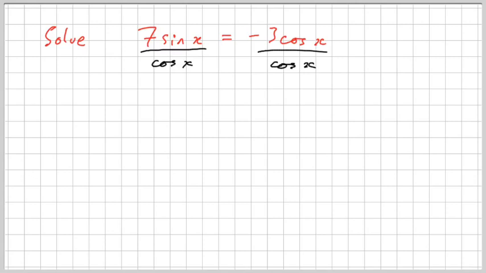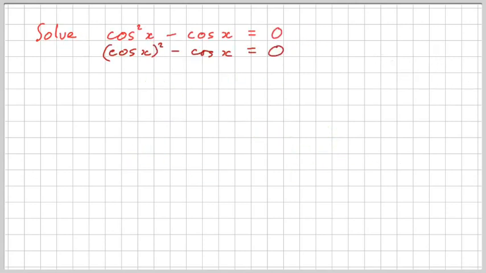So here's the next problem, solving 7 sin x equals minus 3 cos x. Now, it looks complicated until you know what to do. The trick with this one is to divide by cos x. Now, if you think back, I just told you not to do that. If you go all the way back to here, I told you that you weren't allowed to do that here. So why are we suddenly allowed to do it?